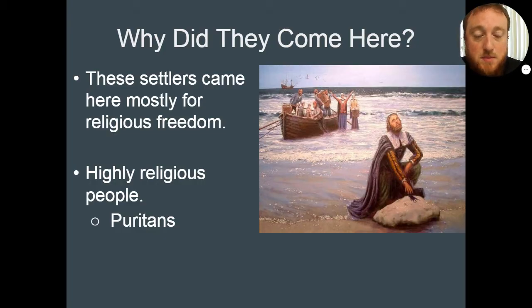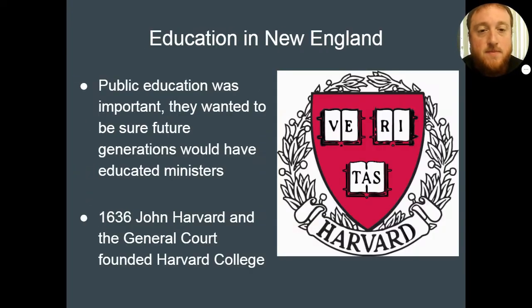They were highly religious people. We talk about Puritans, who believed in a certain amount of things. You had Anglicans coming over as well, the people that were Church of England. So the big reason why people were coming to the New England colonies was because of religious freedom, to be able to worship the way they wanted to worship.